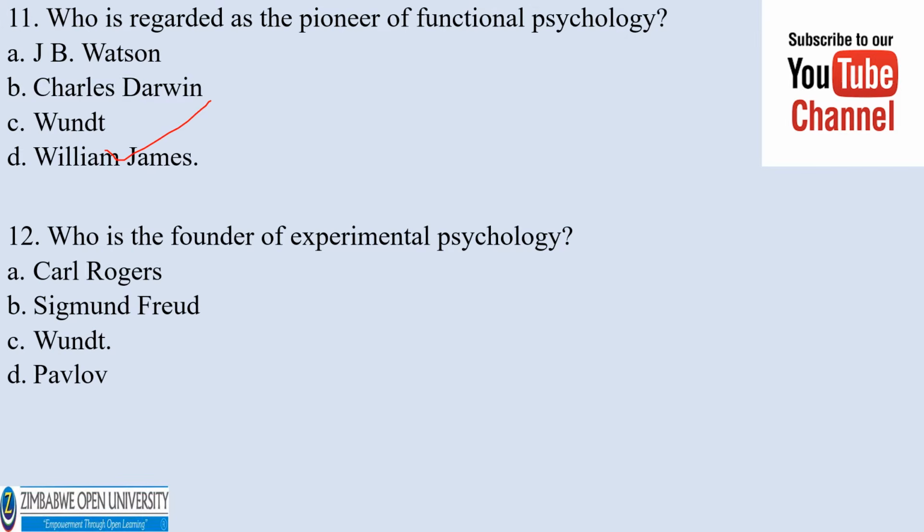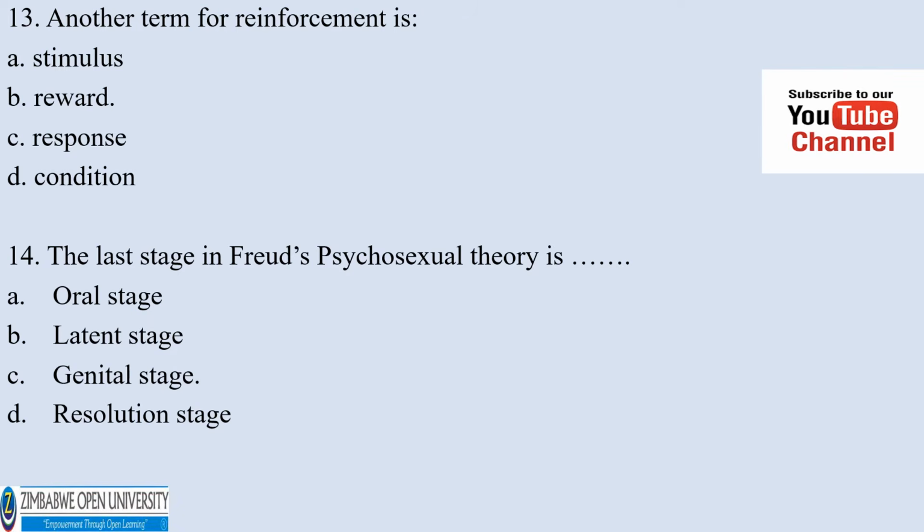The correct answer is William James. Who is the founder of experimental psychology? Carl Rogers, Sigmund Freud, Wundt, Pavlov. The correct answer is Wundt. Another term for reinforcement is a stimulus, reward, response, condition. The correct answer is reward.